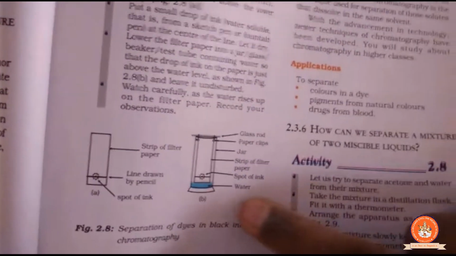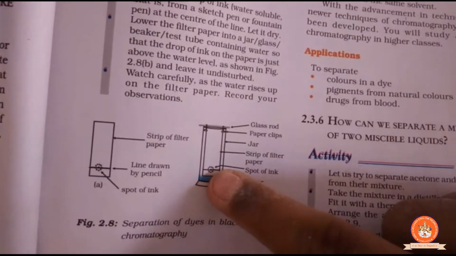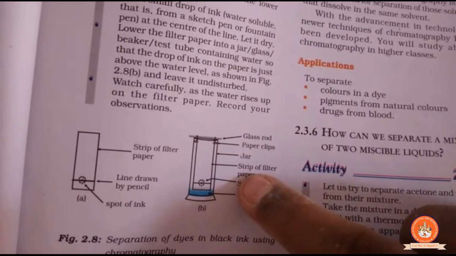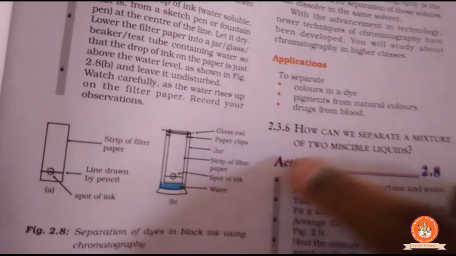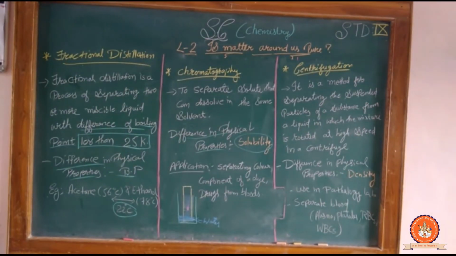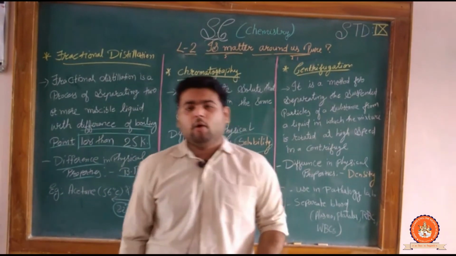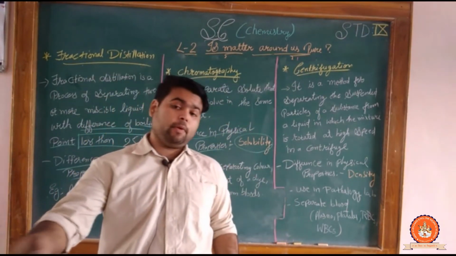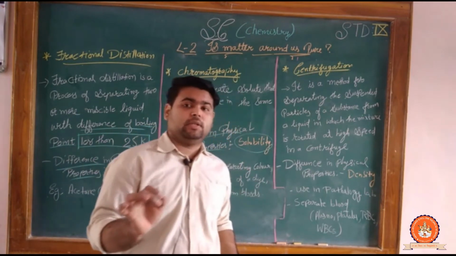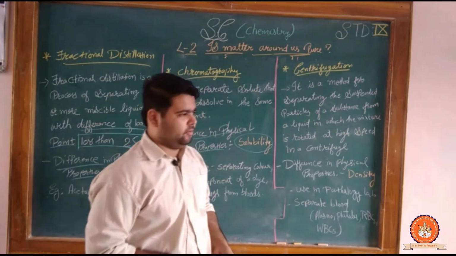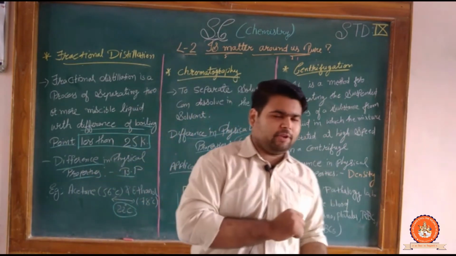Okay, here you can observe it. This is a glass, this is a spot of ink, and this is a strip of the filter paper, and this is one of the jar. Clear? So this also we can do at our home, the chromatography process, but we must have that paper that can absorb the water. There should be a paper that can absorb water, only then will we be able to make this possible. Clear? Now the centrifugation.